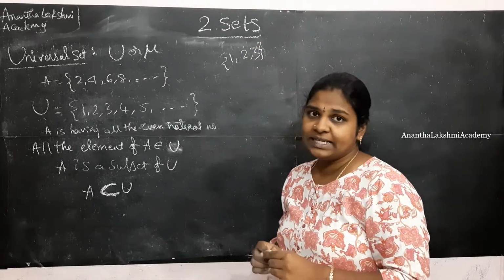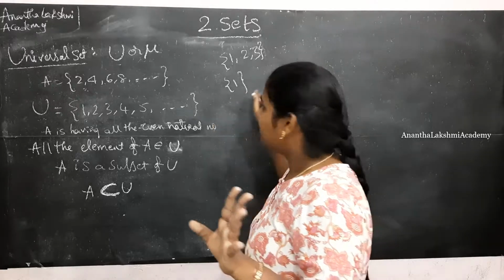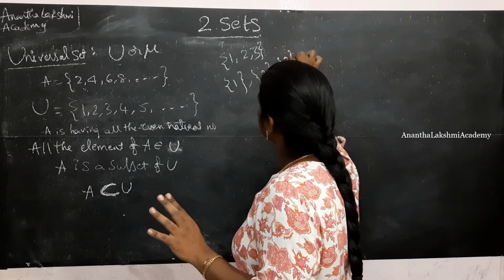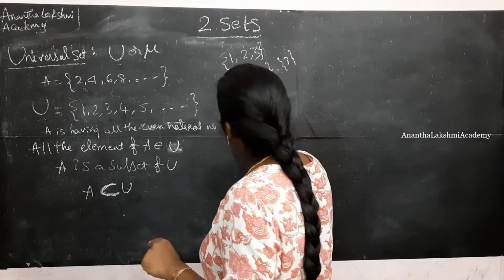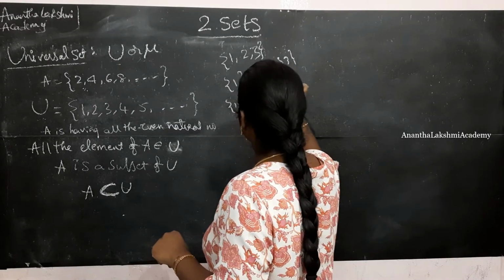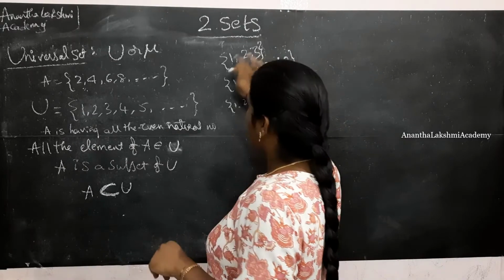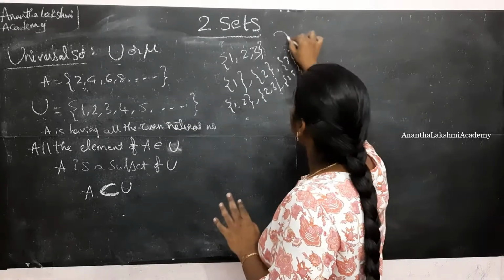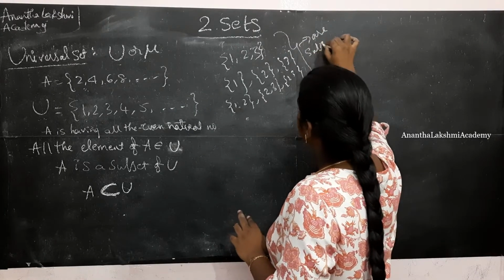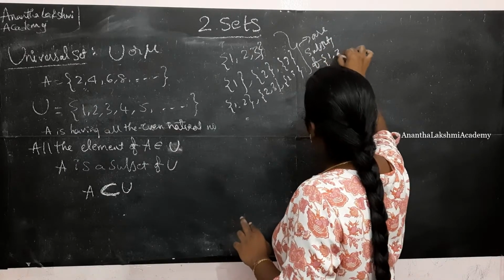Alright, what could be the subsets here? A set can have a single element: 1, 2, 3. A set can have two elements also: 1, 2, 2, 3, 1, 3, and 1, 2, 3 as well. So all these things are subsets of the set 1, 2, 3.